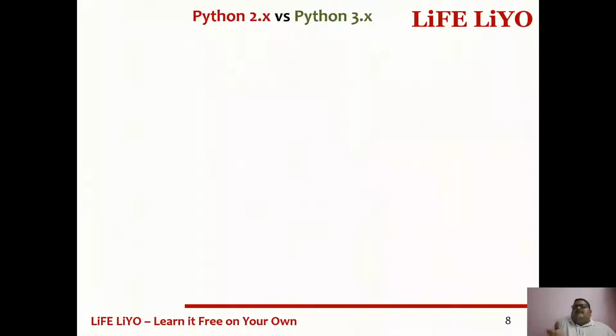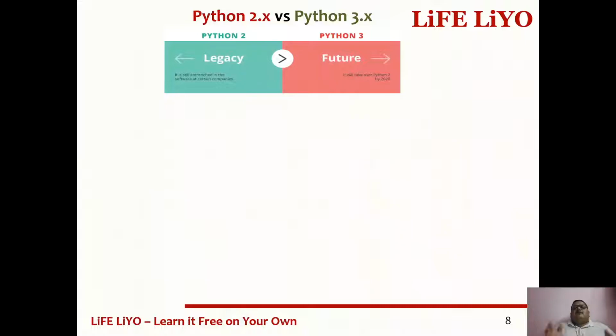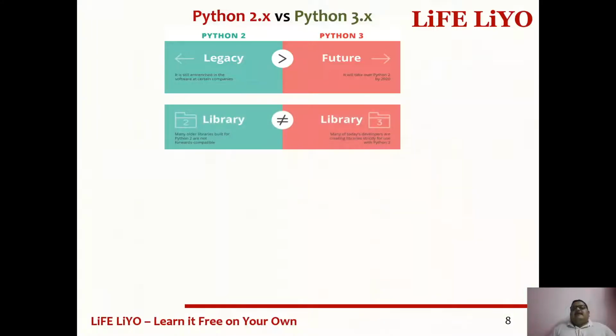What are the main and important differences between Python 2 and Python 3? First, Python 2 supports legacy software, that is old and traditional software, but Python 3 supports the future, that is artificial intelligence, machine learning, and deep learning. All this comes under Python 3. Next, libraries. Python 2 doesn't have updated libraries. They are outdated, that is obsolete, and not compatible with the present generation. But Python 3 has very advanced and useful libraries, which are useful from Python 3 onwards only.